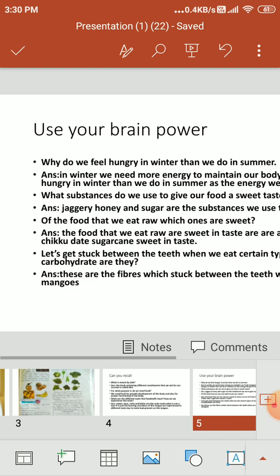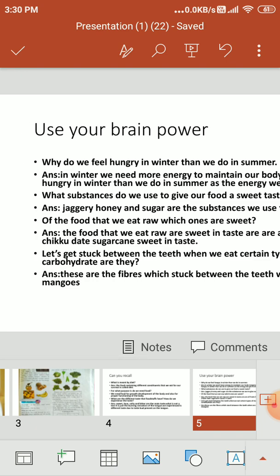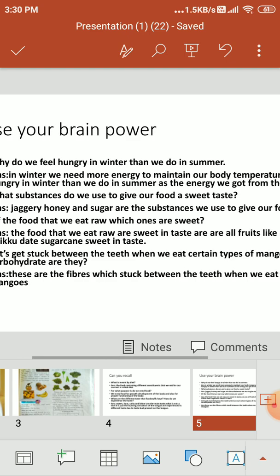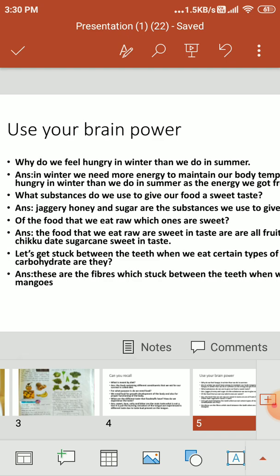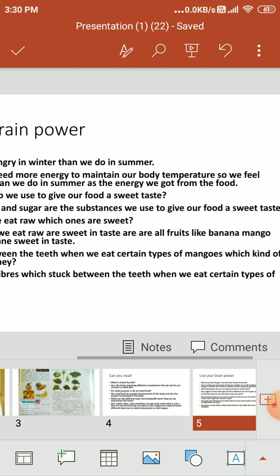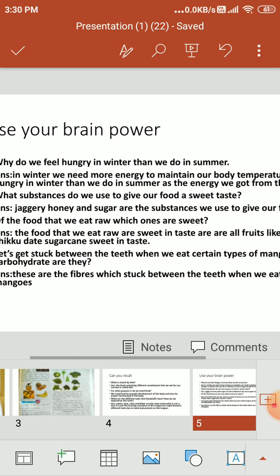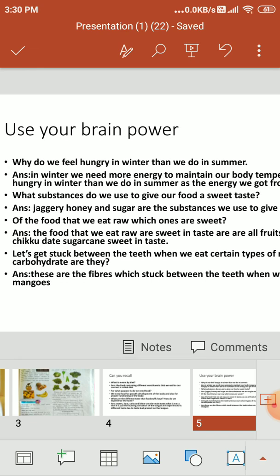Now can you tell what substances we use to give our food a sweet taste? Jaggery, honey, sugar are the substances that we use to give our food a sweet taste. Second question: of the food that we eat raw, which ones are sweet? The foods we eat raw that are sweet in taste are fruits like banana, mango, chiku, dates, and sugarcane.